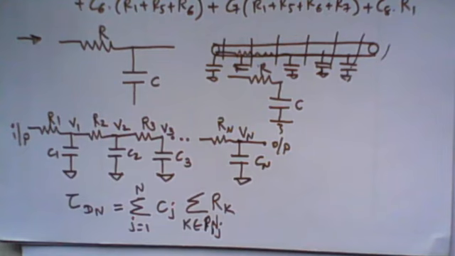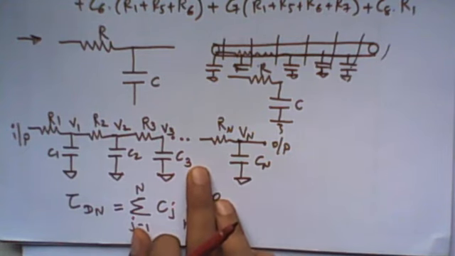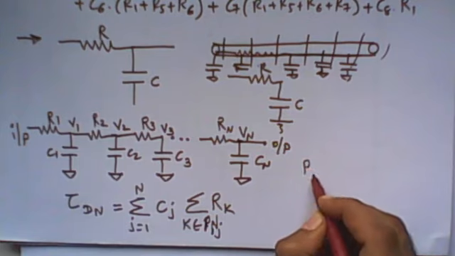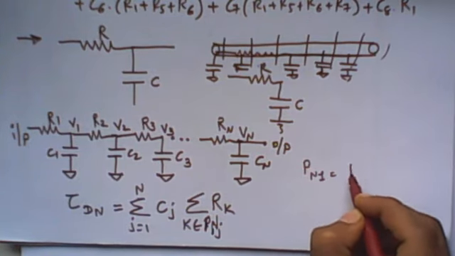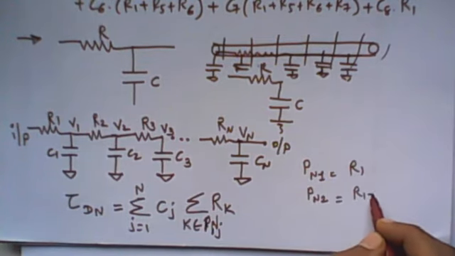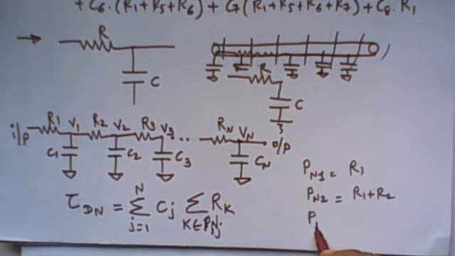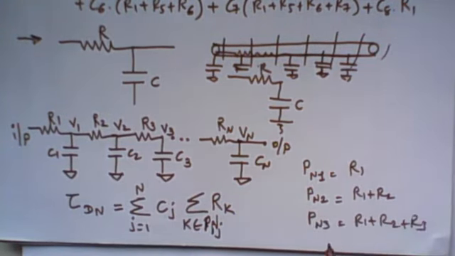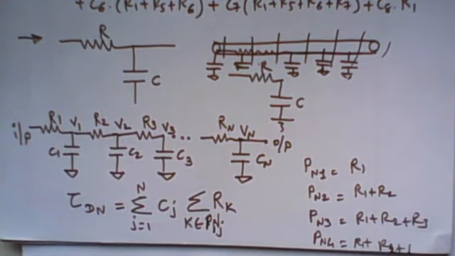So it can be more simplified. For this particular network, if we are finding Pn1, then the common resistance is R1. If we are finding Pn2, the common resistance is R1 plus R2. If you find Pn3, then all three are common. For this ladder RC network, for Pn4, all four are common, right? So for this particular network, this summation is more simplified, it can convert to n C R.